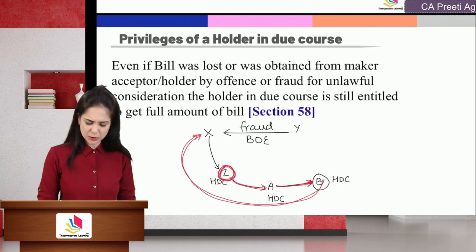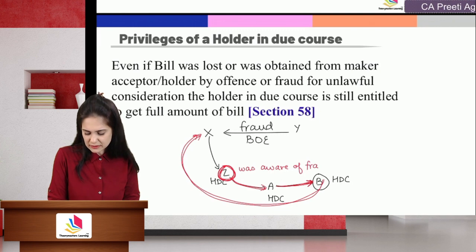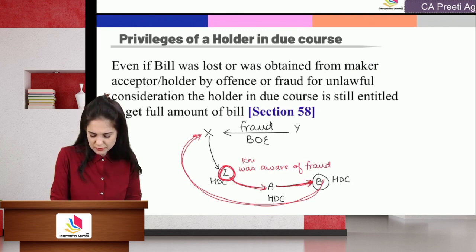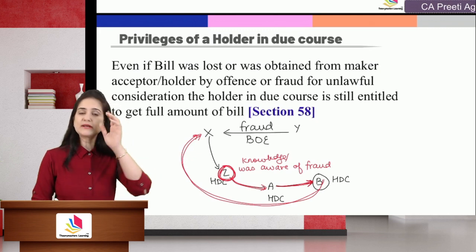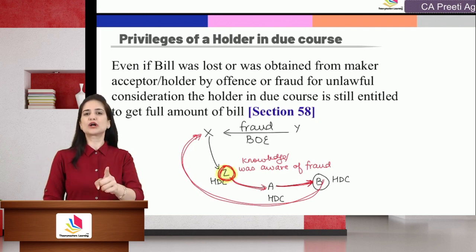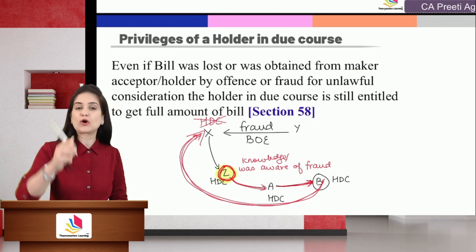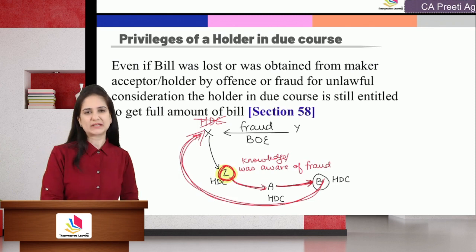Okay, let me give you one twist. Z was aware of the fraud. He had knowledge of fraud. Will he be the holder in due course? Law says yes. He will be a holder in due course because he was only aware of the fraud. He was not a party to the fraud. If the instrument is endorsed back to X, X is not a holder in due course because he himself is a party to the fraud.